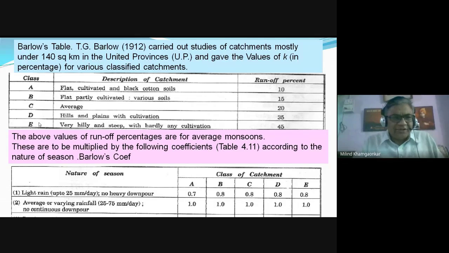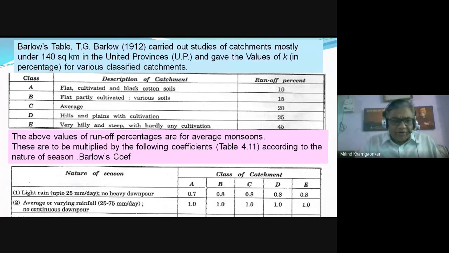The catchment area is divided into various classes, A to E, from flat area to very hilly. For that, they have calculated the runoff percentages of the precipitation. So 10% of the precipitation gets converted into runoff in flat, cultivated and black cotton soil, to very hilly area, 45%.